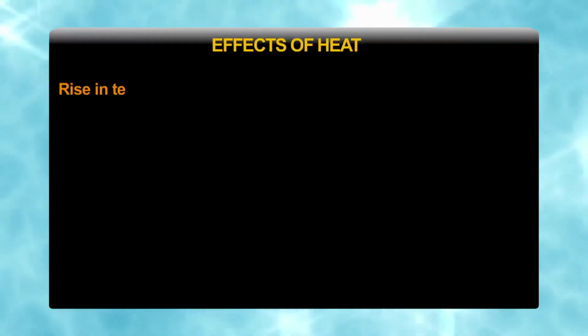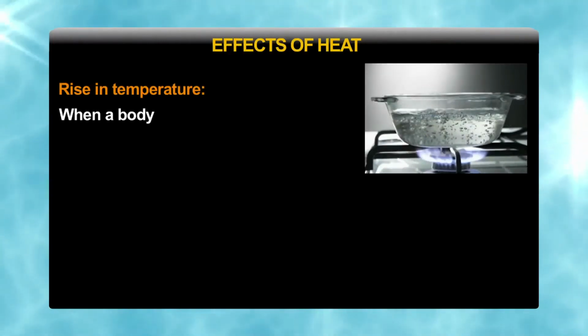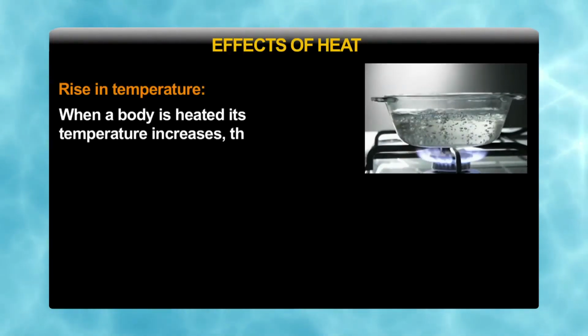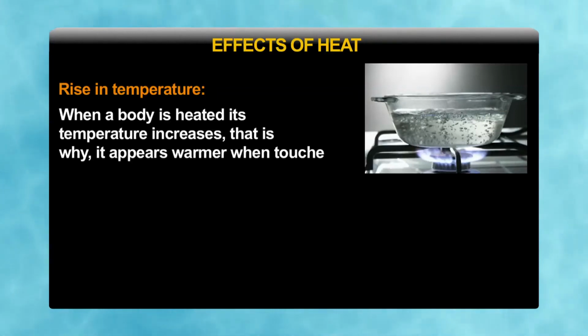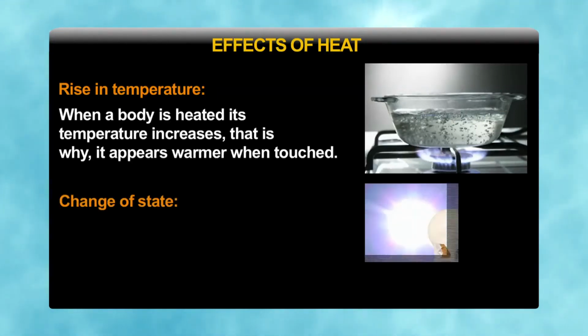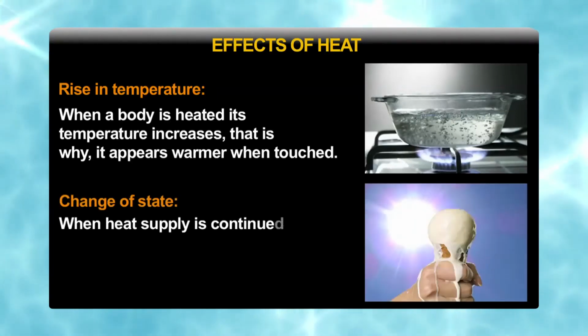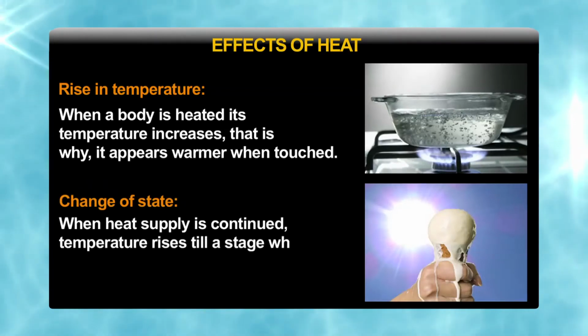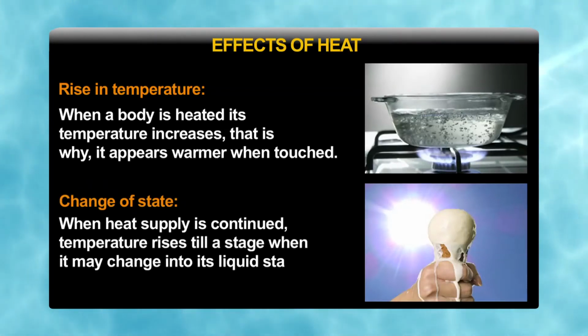Effect of heat. When a body is heated, change may occur in some of its properties. These changes are the effect of heat. Some of the effects of heat, as you might have observed, are: number 1, rise in temperature. When a body is heated, its temperature increases. That is why it appears warmer when touched. Second thing, change of state. When heat is supplied continuously, temperature rises till a stage when it may change into its liquid state.